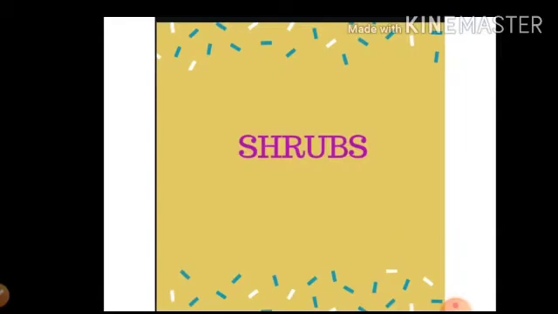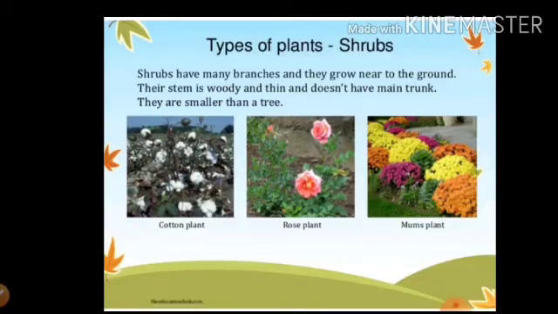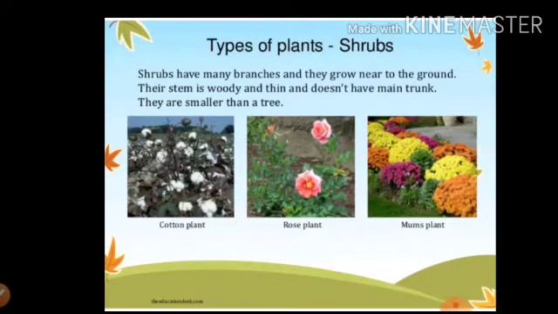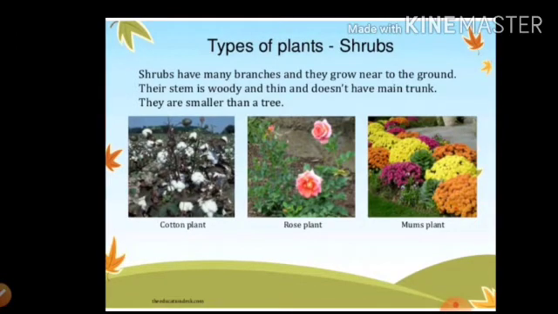Now we are coming on shrubs. What are shrubs? Students, some plants are small and bushy. They are called shrubs as they are smaller in size. Shrubs are smaller than the trees in size. They have many hard branches. They have a small and hard stem also. They do not live as long as the tree.